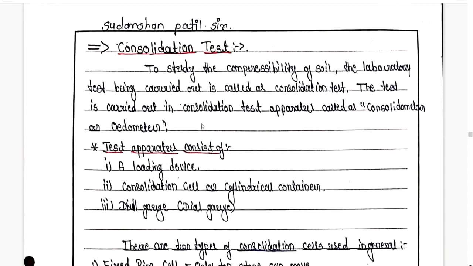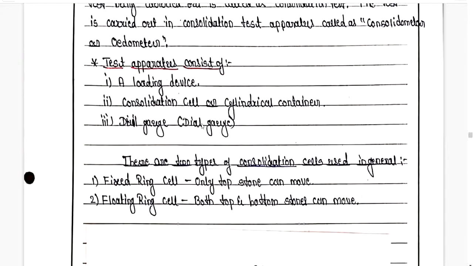a consolidation test apparatus, which is called a consolidometer or odometer. Remember this. The test is also called consolidometer test, as well as odometer test. We are going to perform this test using this equipment. The test apparatus has various parts, and mainly we are going to divide it into three parts.